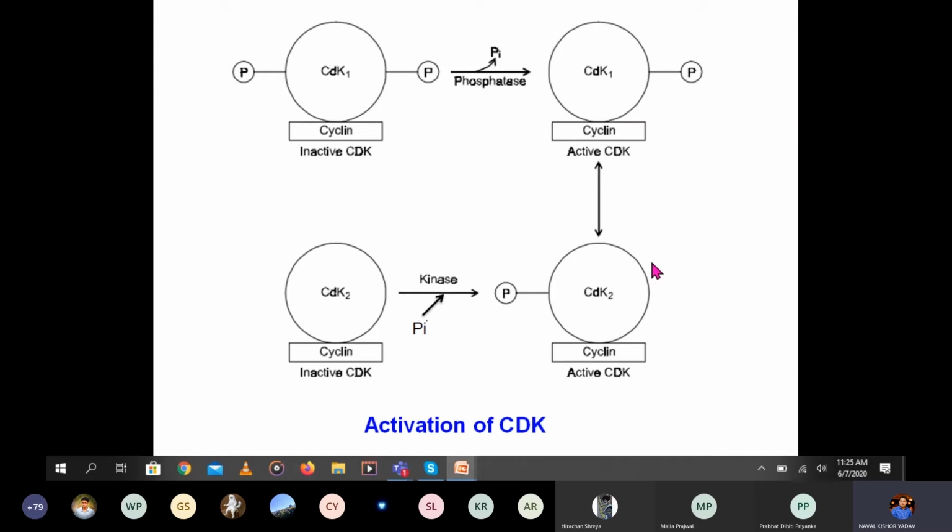So in this way it will be activated: one, by removing the phosphate, second, by adding the phosphate. So finally, in the phosphorylated state both will be active. Here is one phosphate group. In this way the cyclin-dependent kinase cyclin complex will be active.